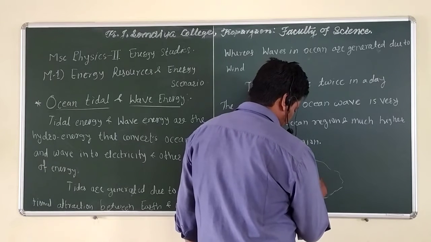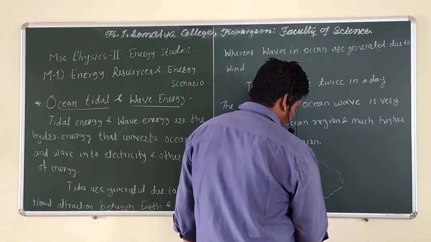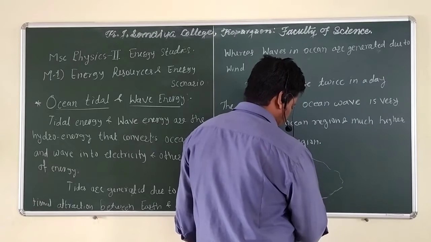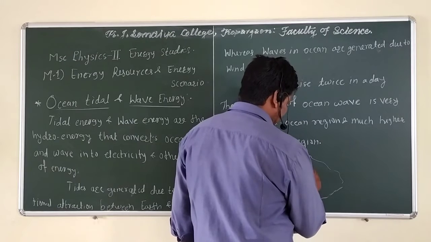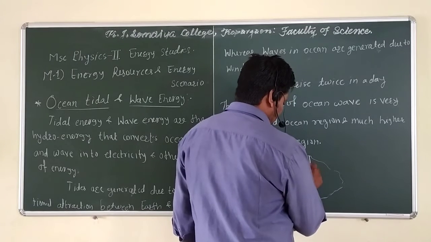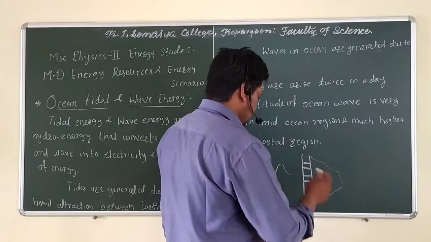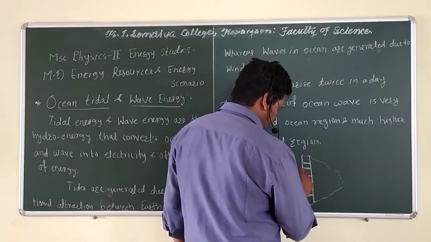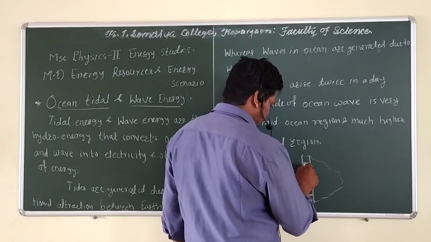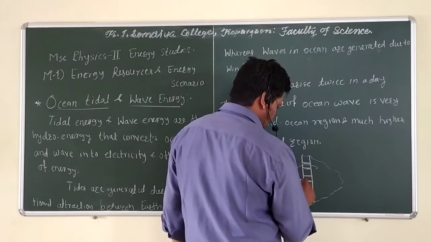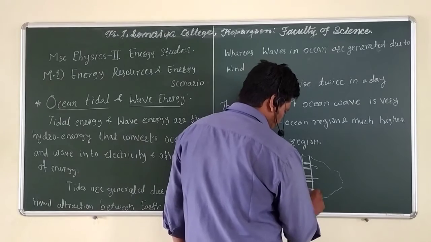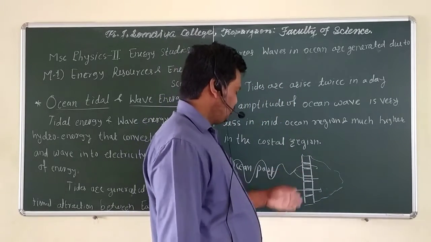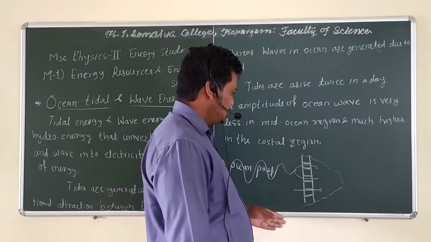Many turbines are set up, and these turbines help generate electricity with the help of the tide. The windows of the turbines allow water to come inside the dam, and the turbines generate electricity.